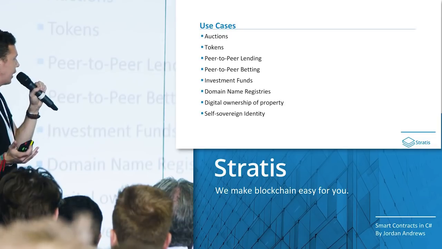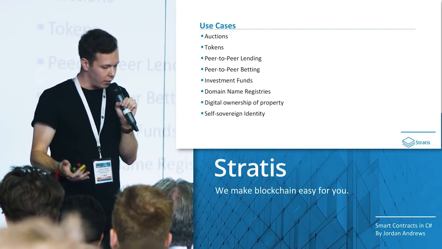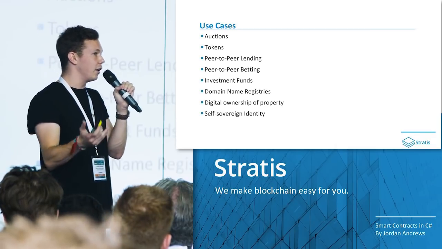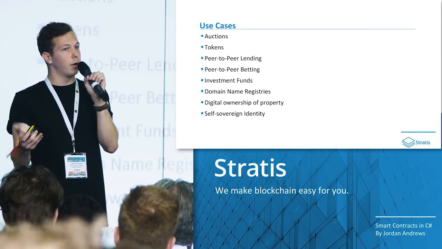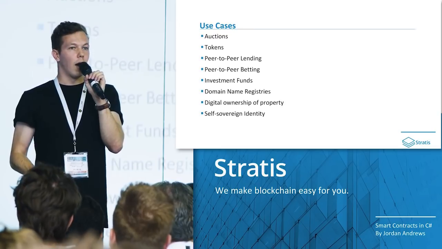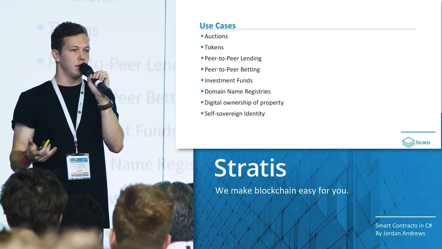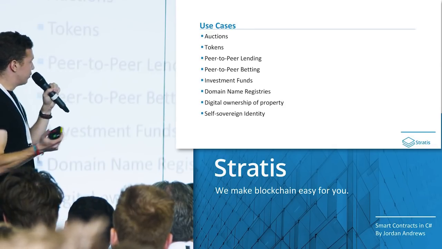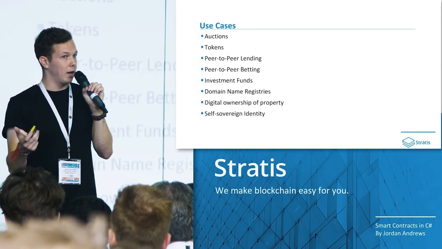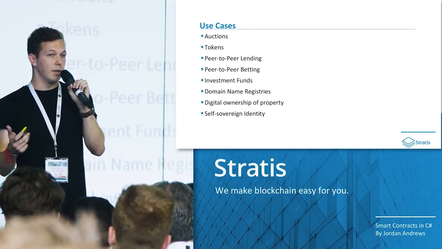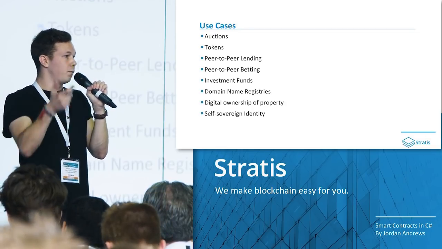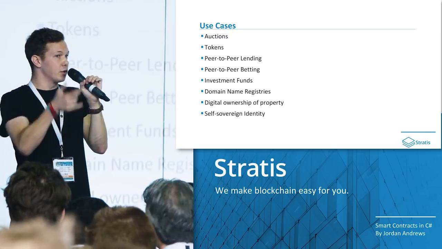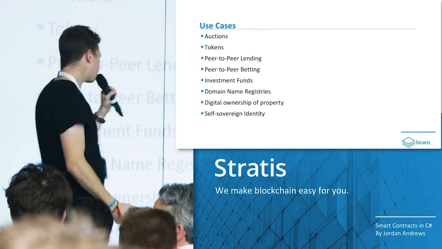So just some of the use cases that are really popular at the moment. Obviously, auctioning, we've touched on. Tokens as well. You're very likely aware that most tokens that you're investing in or buying now actually exist as subcurrencies on another chain. They don't actually have their own underlying network. Getting into some more complex scenarios, you have things like peer-to-peer lending and peer-to-peer betting. Obviously, in these cases, we're trying to remove some financial middleman, like maybe banks or wagering companies, and everyone can leverage more value from that transaction.